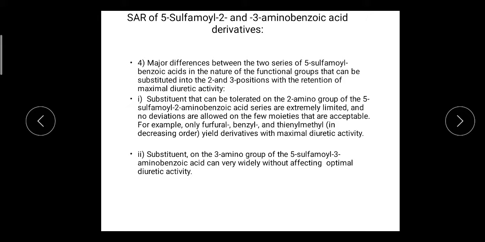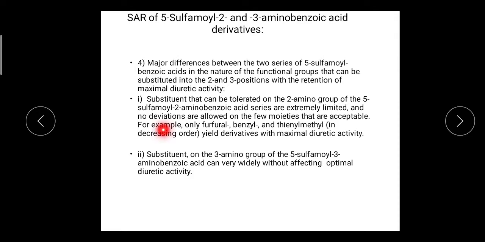For the first category, that is the 2 amino group, the substituents that can be tolerated on the 2 amino group of the 5-sulfonamide 2 aminobenzoic acid series are extremely limited. Means we can only replace the hydrogen of the amino group at the second position. The replacement is only with a few groups. Large groups cannot be tolerated, and no deviations are allowed on the few that are acceptable.